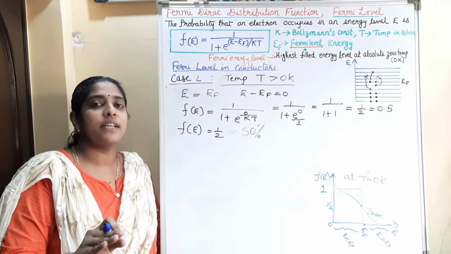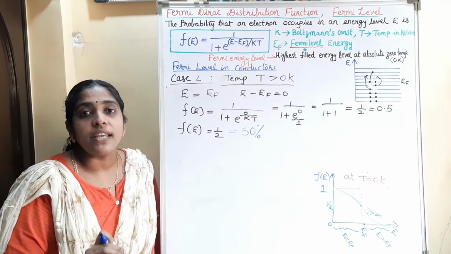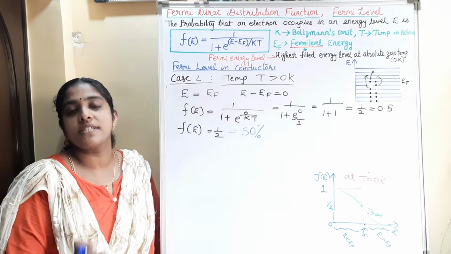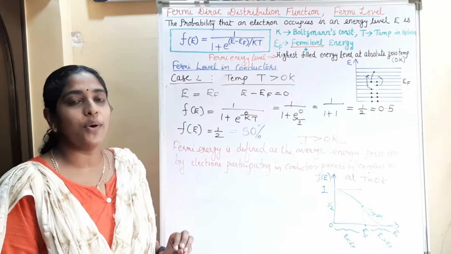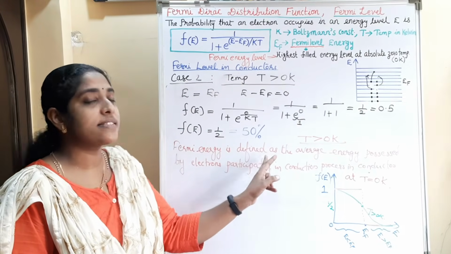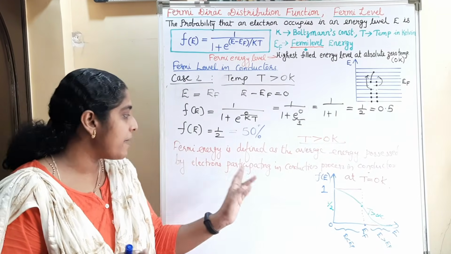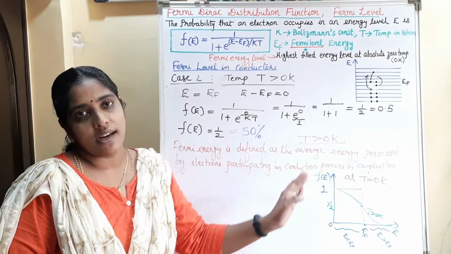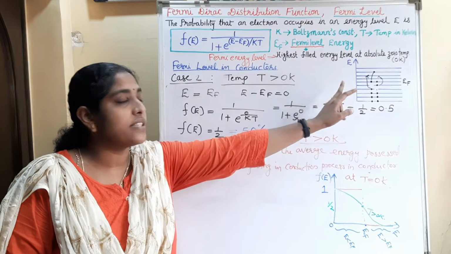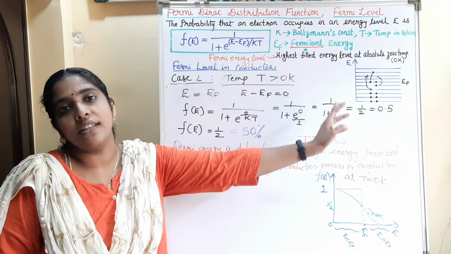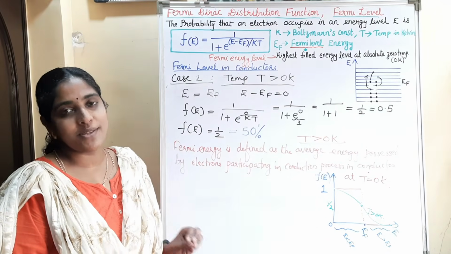So for temperature greater than 0 Kelvin, the Fermi level is the average energy of the electrons that take part in the conduction process. So at T greater than 0 Kelvin, Fermi energy is defined as the average energy possessed by the electrons that take part in the conduction process in a conductor. But at T equal to 0 Kelvin, Fermi energy is the energy of the electrons filled in the topmost energy level. Okay, so we can see the numericals based on this in the next video.